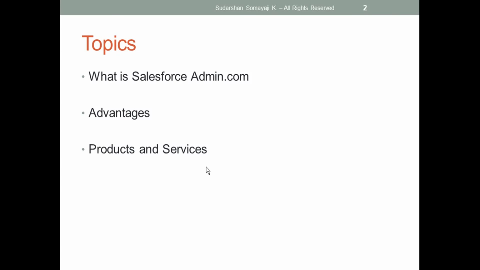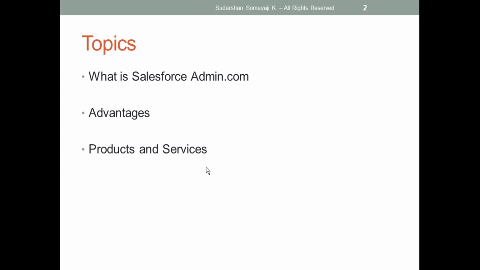Even every year they are going to give 3 releases. In those 3 releases they are going to upgrade the Salesforce application or platform, so that the end user will be able to use that system in an effective manner, in a much smoother way. So these are the things we can do as a Salesforce admin.